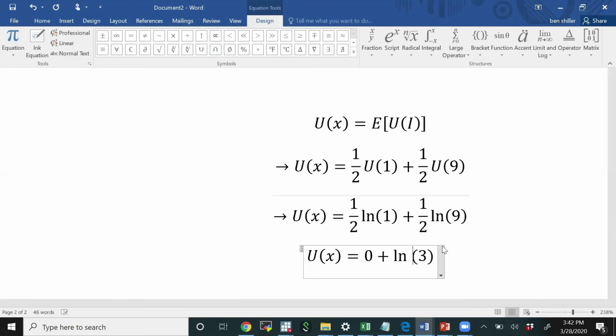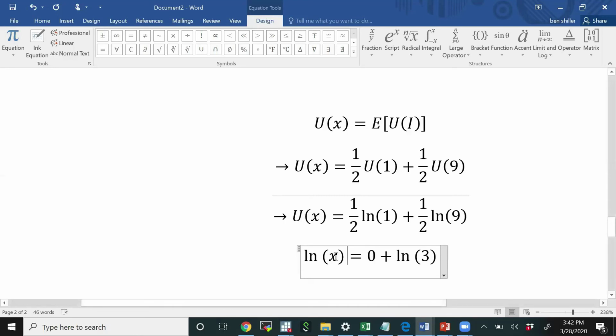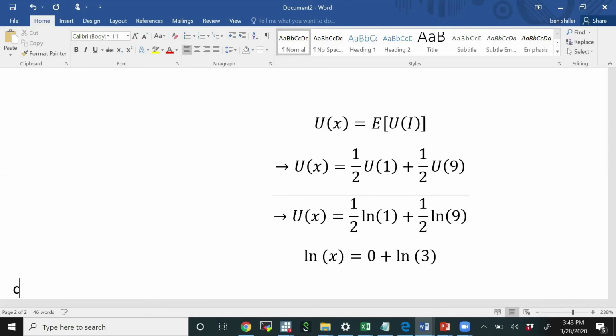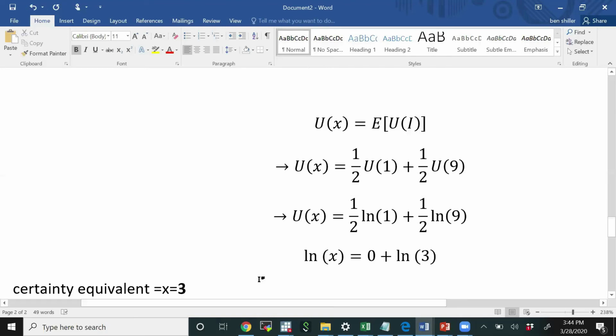Okay. And lastly, remember that the utility of some level of income, if received with certainty, is simply equal to the log of it. Okay, so remember, we're trying to solve for x. Next question is, what value of x makes it so that the log of x is equal to the log of 3? Well, x equals 3. So the certainty equivalent is x, which in this case is 3. So that suggests that the person would be just as happy taking $3 of income or whatever units, bitcoins or whatever, with certainty as they would be under the gamble that was posed before.